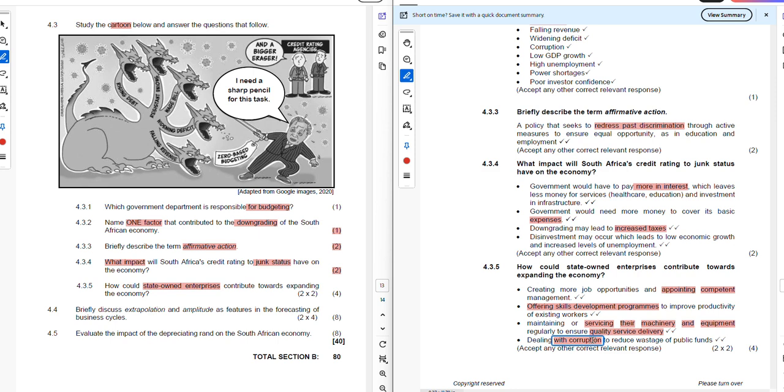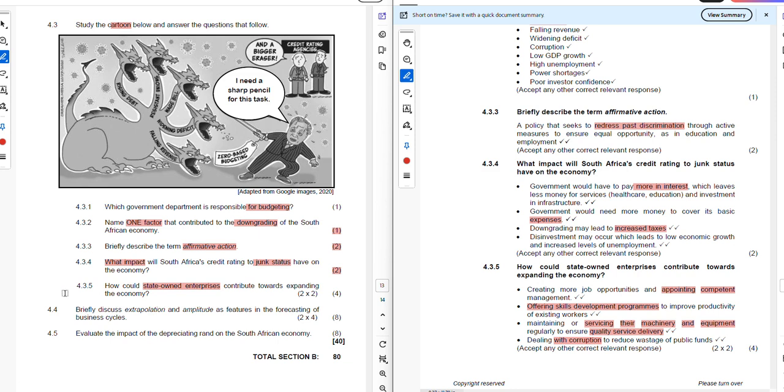So by having corruption taking place in the organization, it means that we will have electricity that is more expensive and electricity might not be produced in time, which means that corruption is also an effect in ensuring that the economy is expanding through the state-owned entity. So we are expecting that if they reduce corruption, that will be good for the economy.